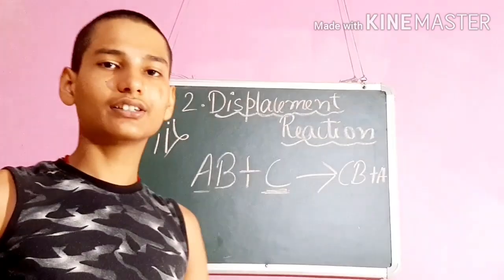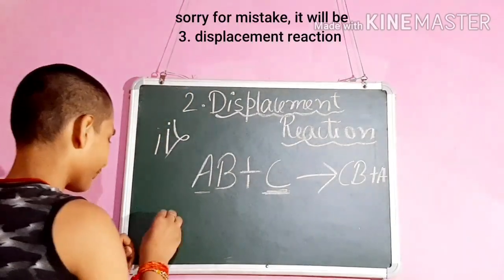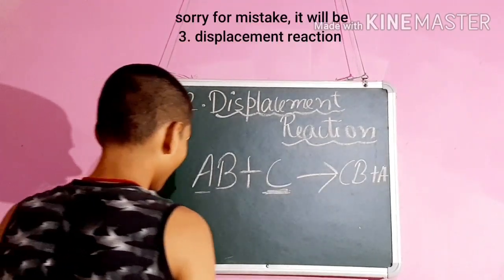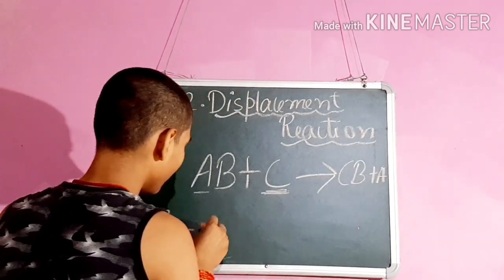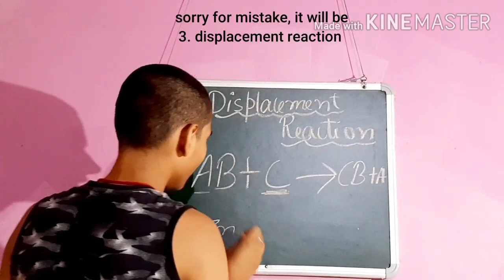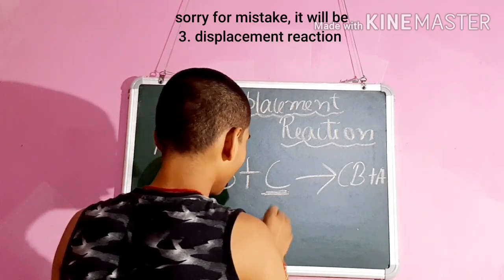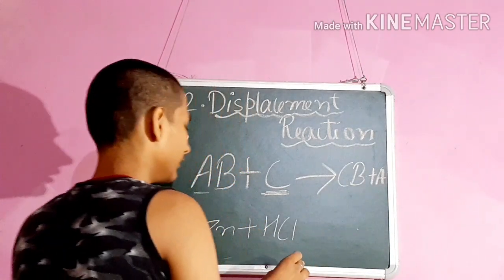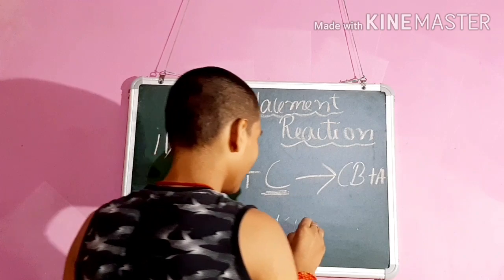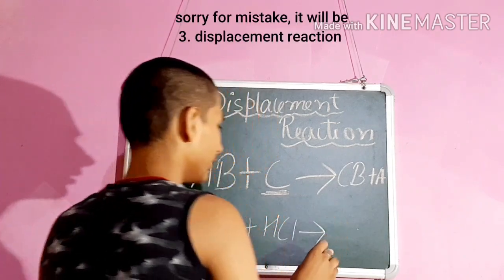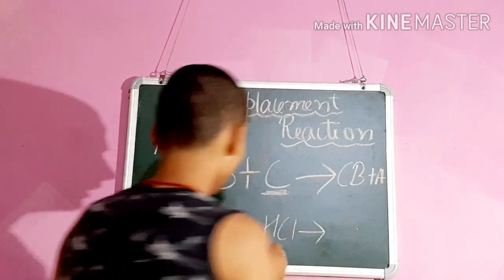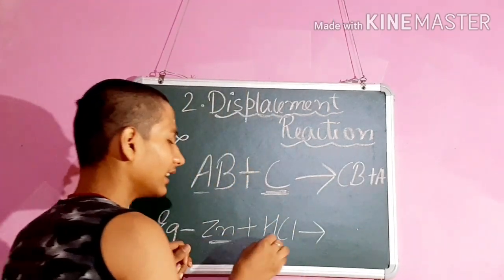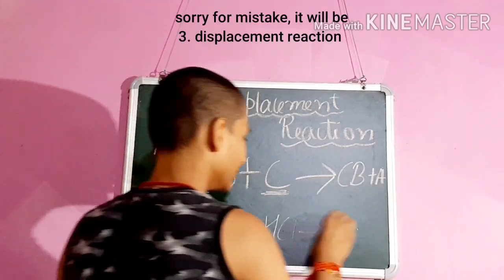So let's take an example for this. Here we take zinc and HCl, that means hydrogen chloride, hydrochloric acid. Zinc is a more reactive metal than hydrogen, so it displaces hydrogen.